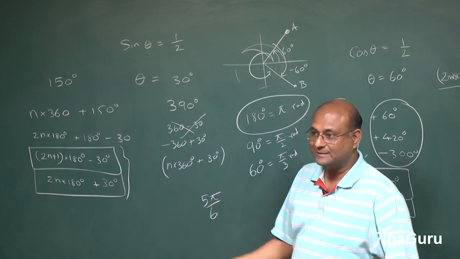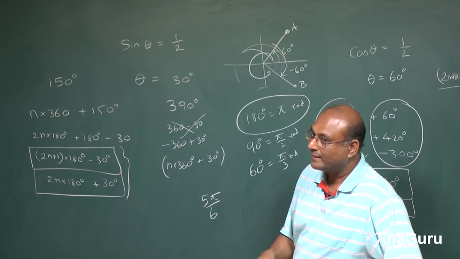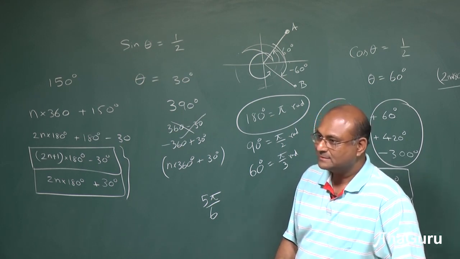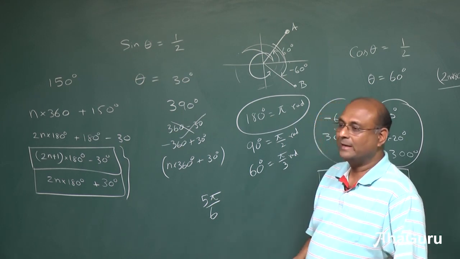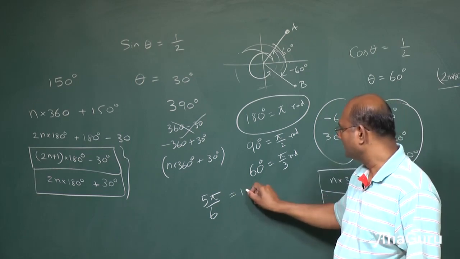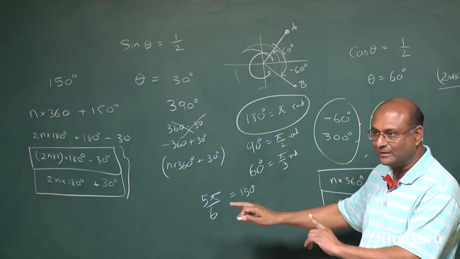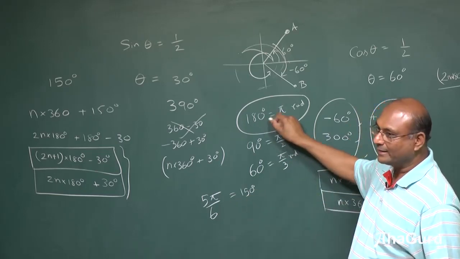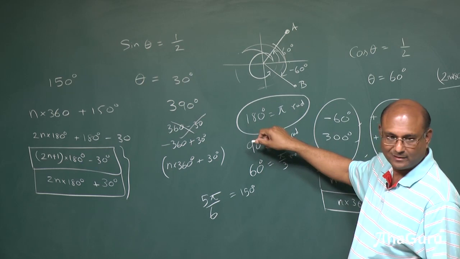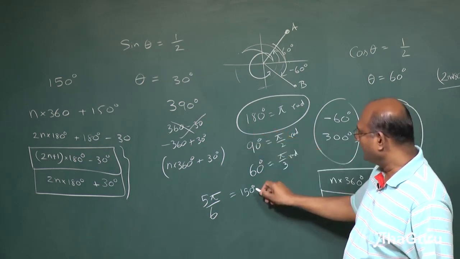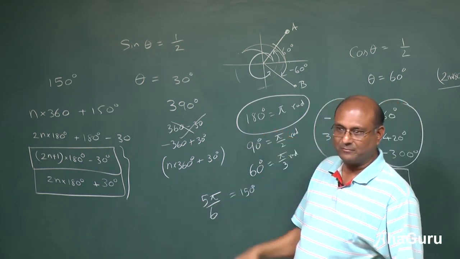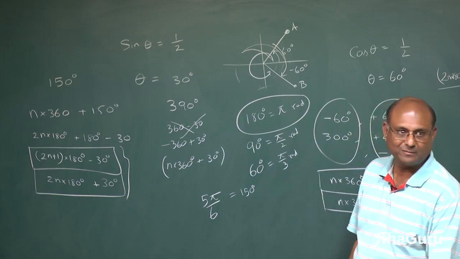Pi minus pi by 6. Pi is 180. Pi by 6 is 30. 180 minus 30, 150 degrees. Now you should be able to do this calculation in your head, because 180 by 6 is 30. So for example, this is going to be 30 times 5, 150. You can do it that way as well.